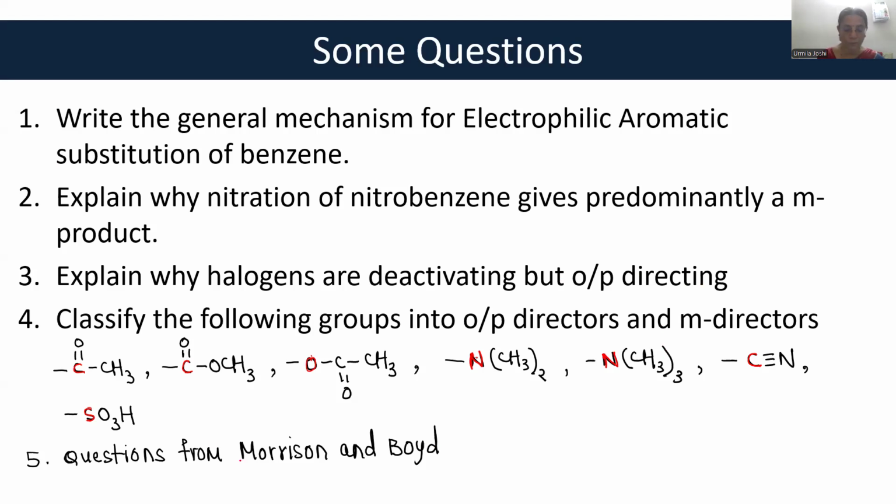Last is questions from Morrison and Boyd. Here I want to say something, that if you open Morrison and Boyd, there are a lot of exercises given at the end of the chapter on electrophilic aromatic substitution. So what you need to do is practice conversions. After we cover all the lectures, I am going to put a video where all such questions are given, but it will be very beneficial for you to practice conversions.